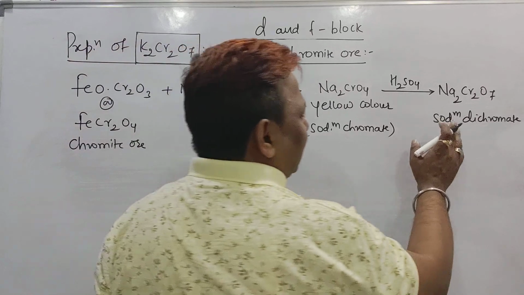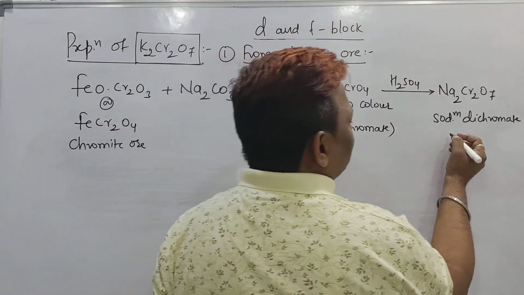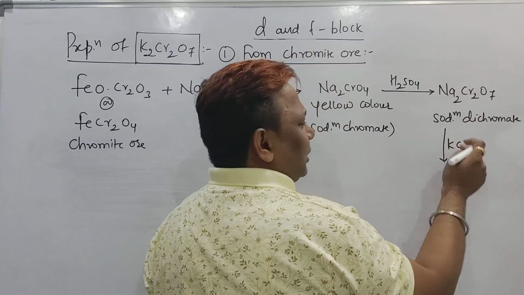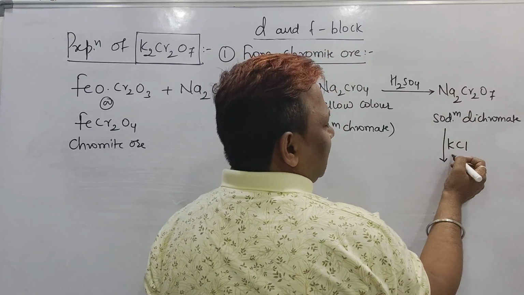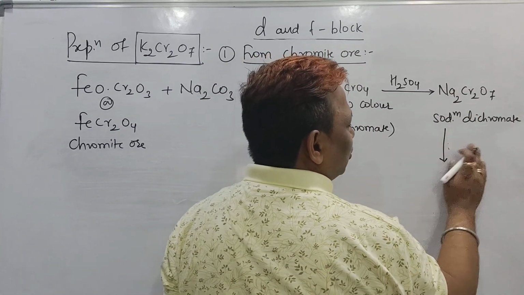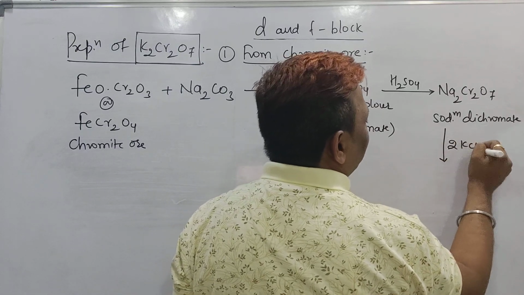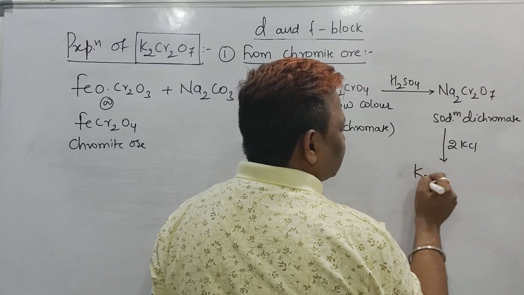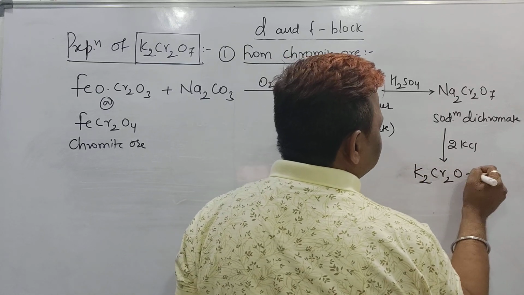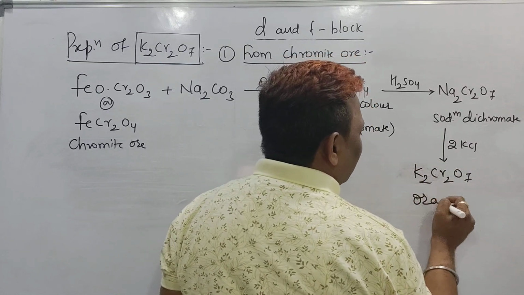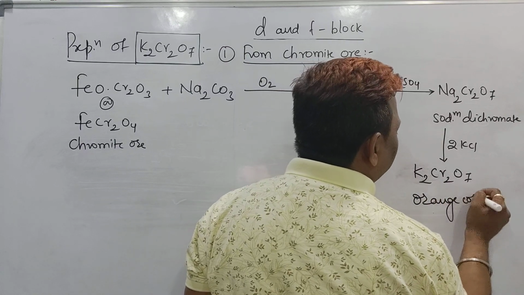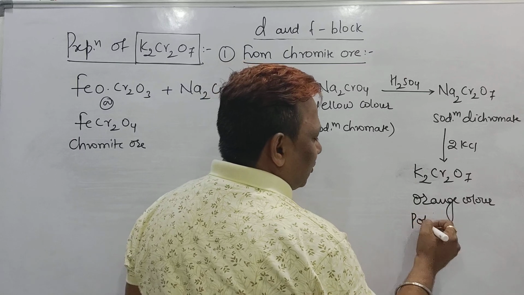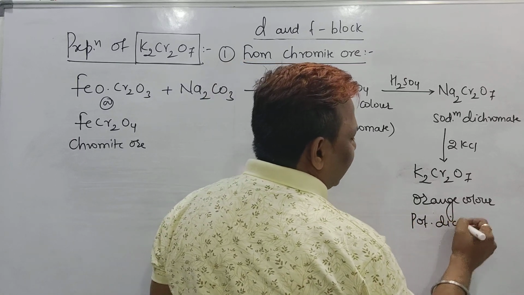Now this sodium dichromate is more soluble in salts like KCl. So it is treated with 2 moles of KCl, and instead of Na2 it becomes K2Cr2O7. This orange colored compound is obtained, beta, and this orange colored compound is nothing but potassium dichromate.